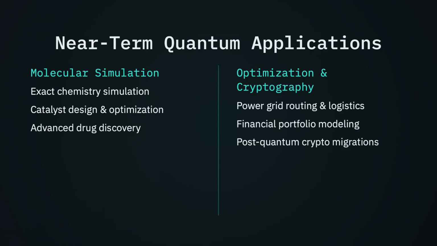Where will these systems actually be useful? The killer app is molecular simulation. Simulating the exact quantum behavior of a molecule with more than 50 electrons is impossible for classical supercomputers. Quantum computers can simulate this naturally, transforming drug discovery and material science.